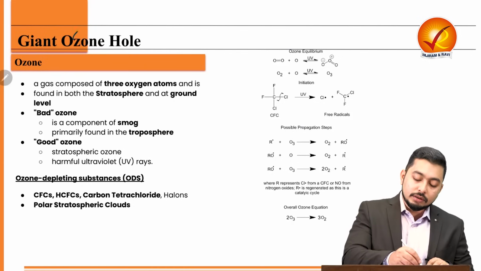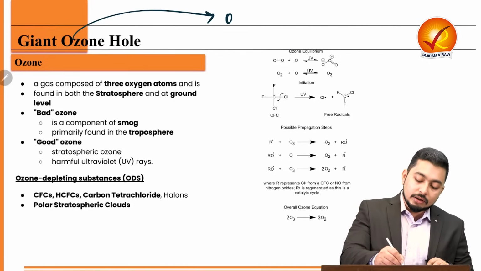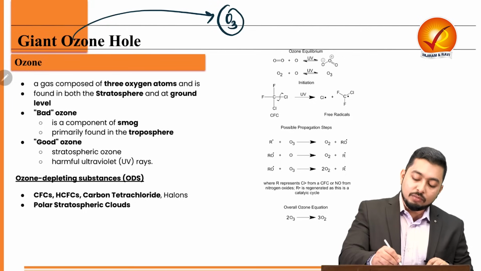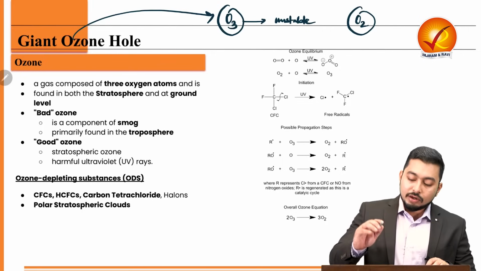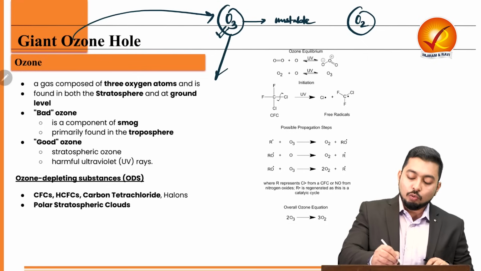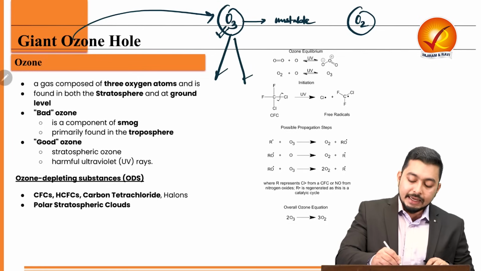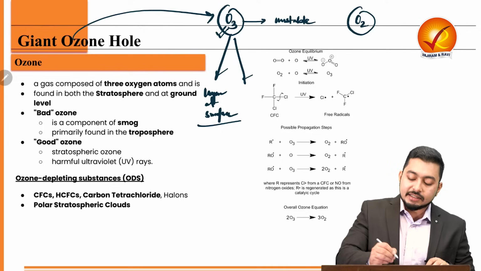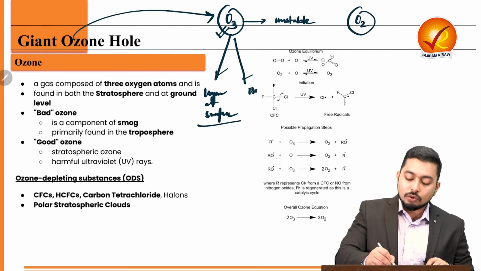Now, ozone is O3, that means 3 molecules of oxygen, but this is extremely unstable. So what is stable? Stable is oxygen. Now, we can find this ozone, the O3 molecule, in two places. One is at the surface and at the ozonosphere.